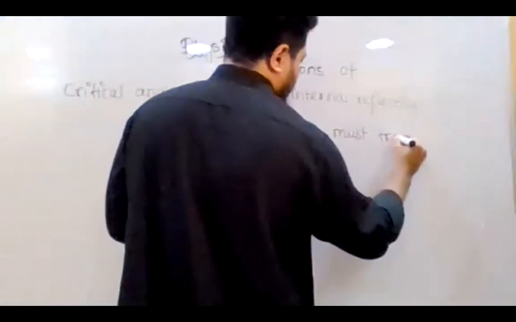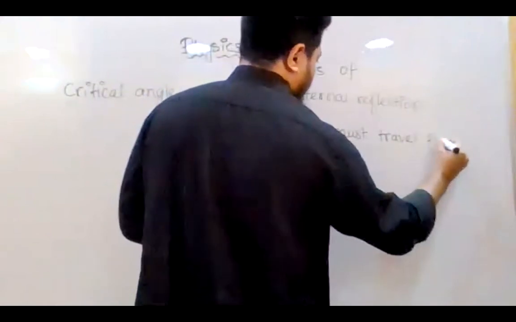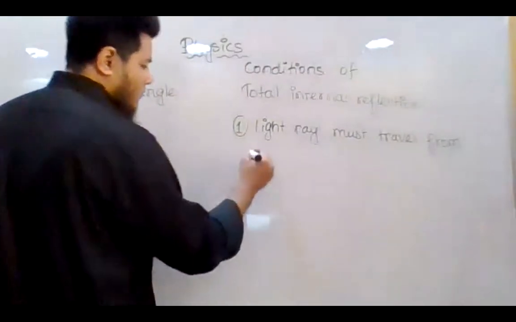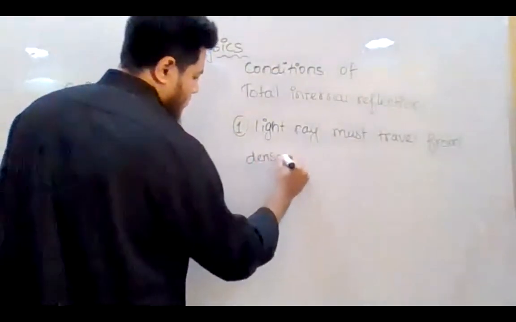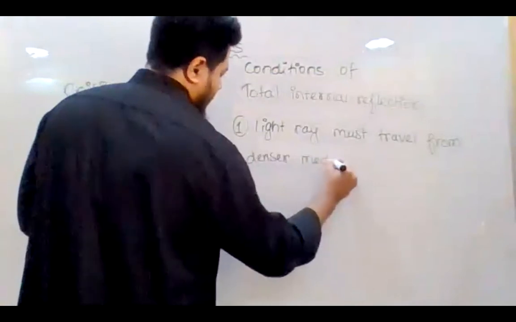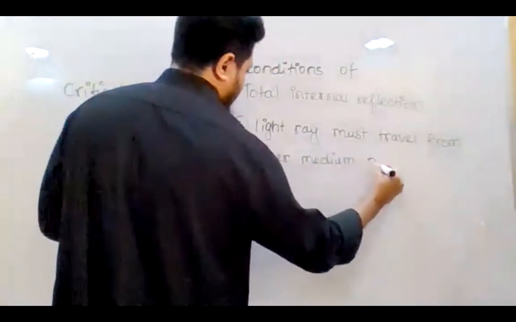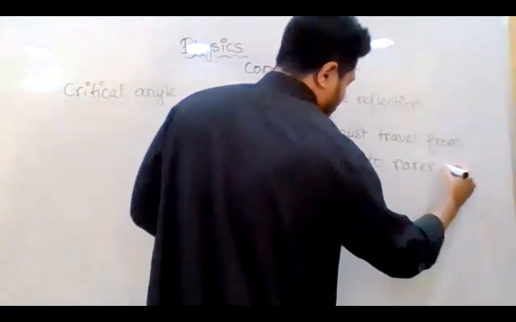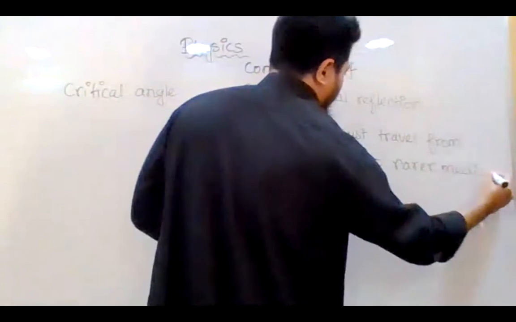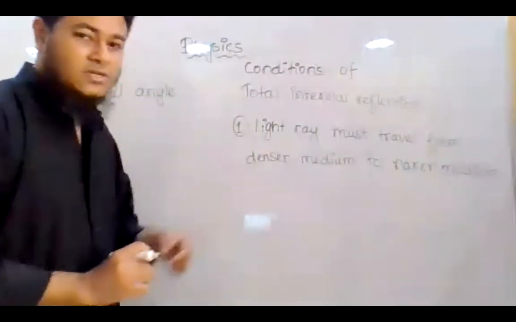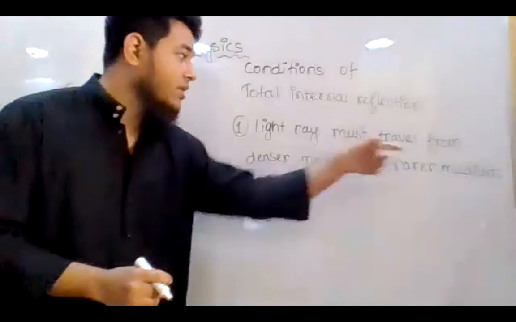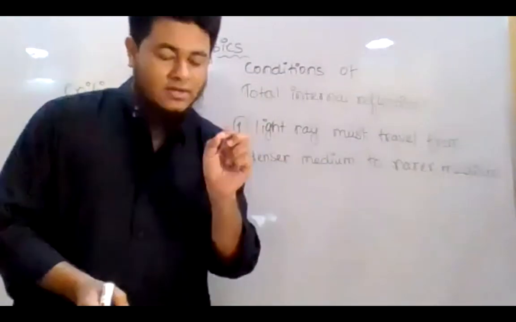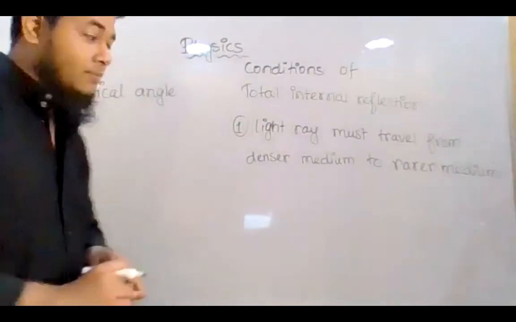It must not pass into the second medium. Sir, the light will come from the denser medium to the rarer medium. Yes, from denser to rarer medium. This is the first condition. If the light ray is traveling from rarer to denser medium, you will never get the critical angle, you will never get total internal reflection.